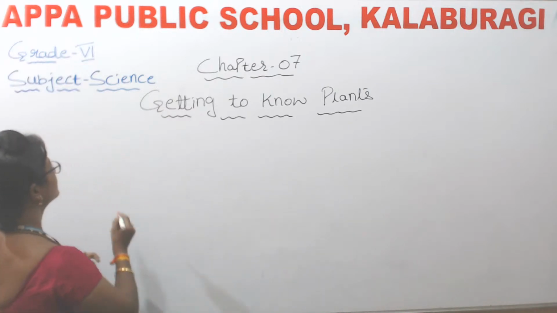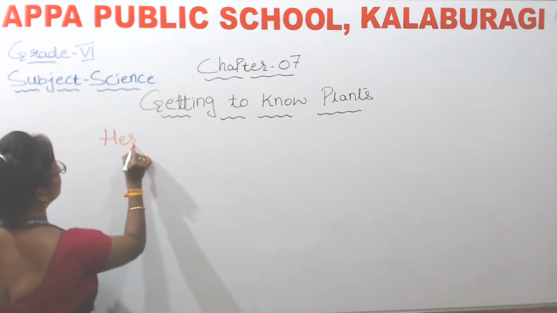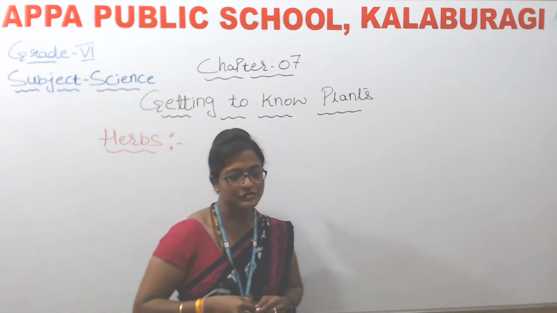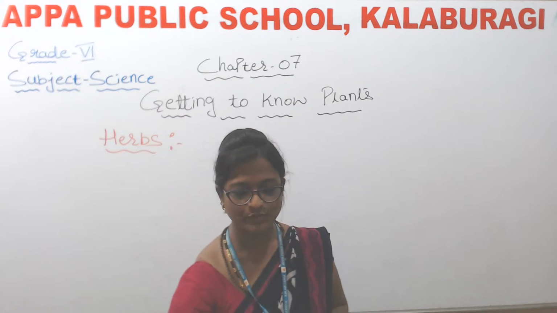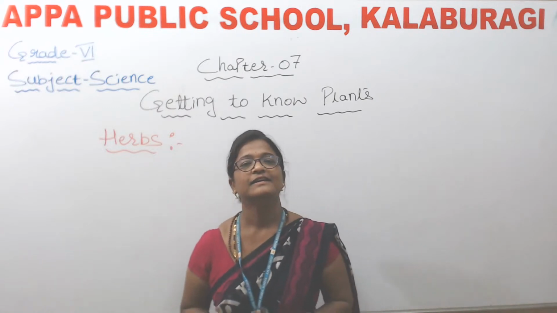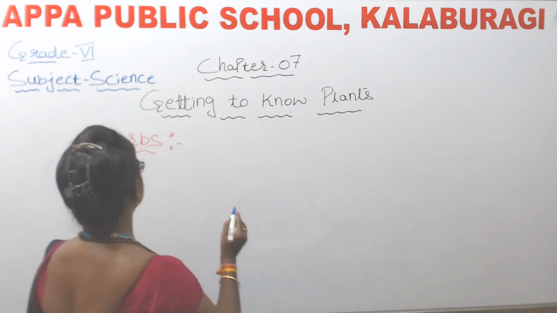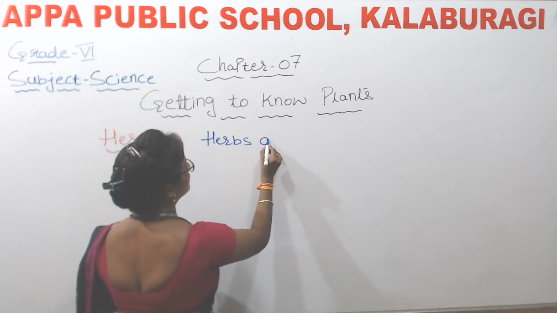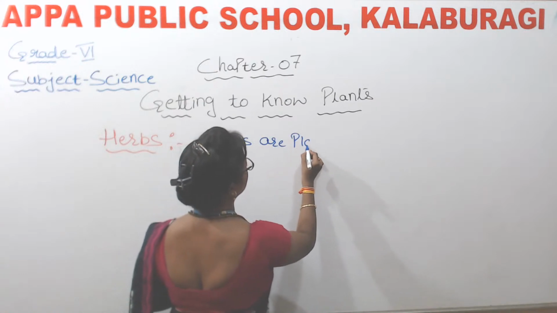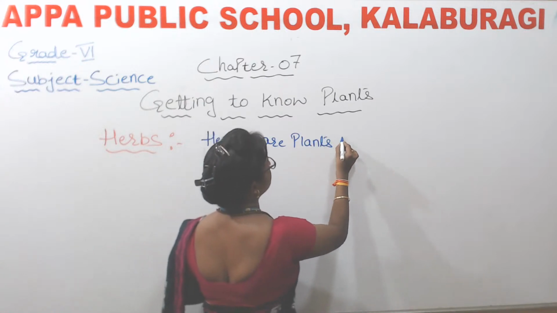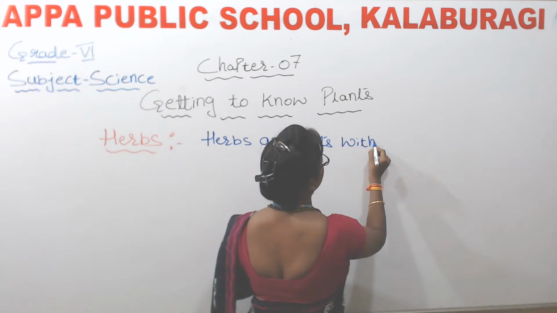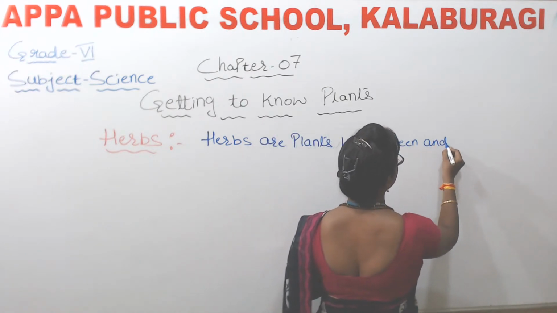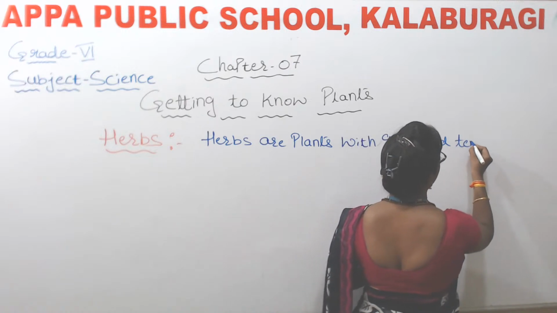So first, herbs. Okay, herbs are plants with green and tender stem. Herbs are plants with green and tender stem.